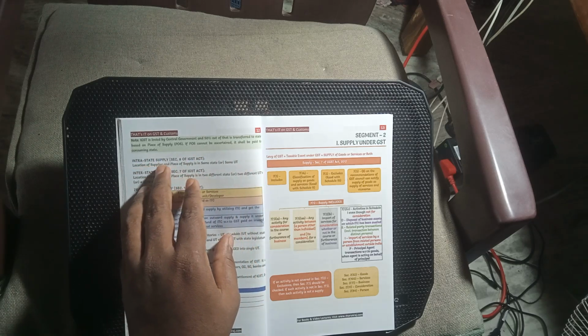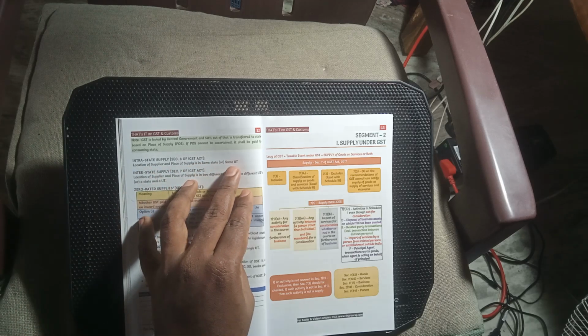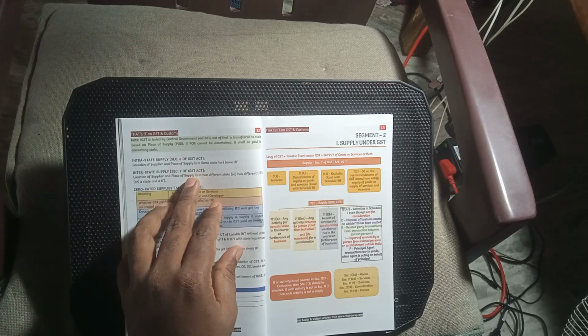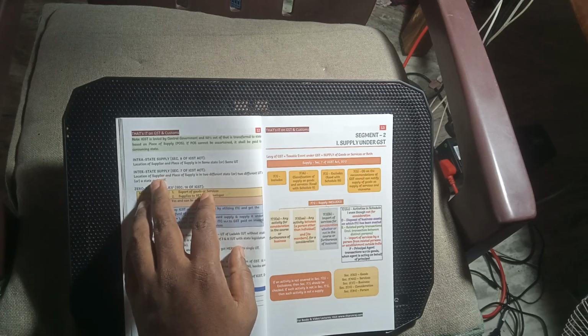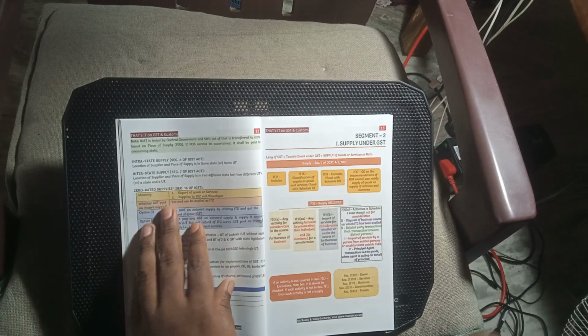Intrastate supply, Section 8 of the IGST Act: location of supplier and place of supply are in the same state or the same union territory. Interstate supply, Section 7 of the IGST Act: location of supplier and place of supply are in two different states, two different union territories, or a state and a union territory.